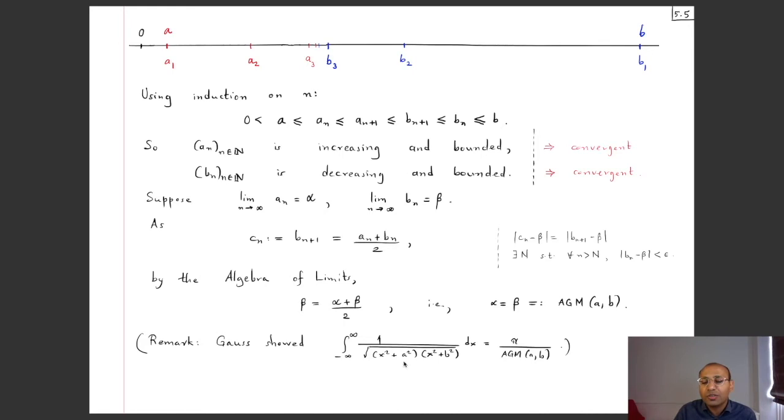So you see that if a and b were equal, then you would have 1 by x square plus a square, and that has a primitive which is the arctan, right? So from that you would get pi by a if a and b were equal. If a and b are not the same, then you get a number in between a and b, and that's this arithmetic geometric mean. Anyway, so that's just a curious remark.